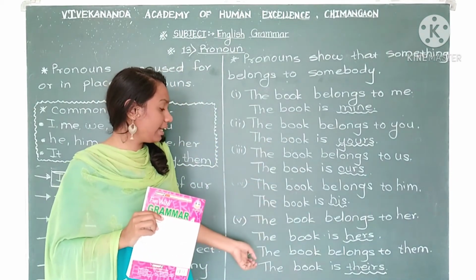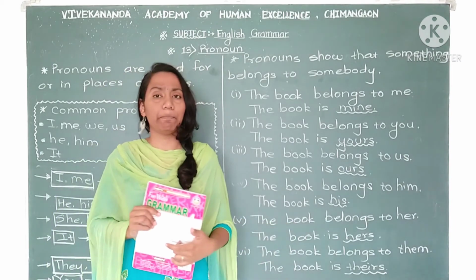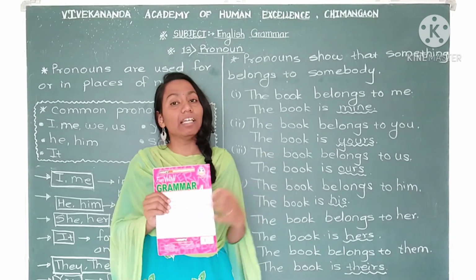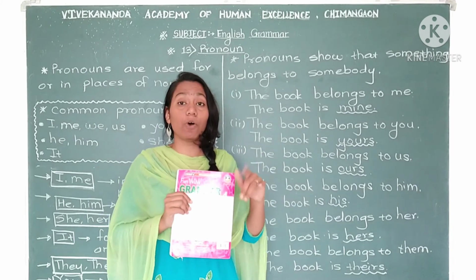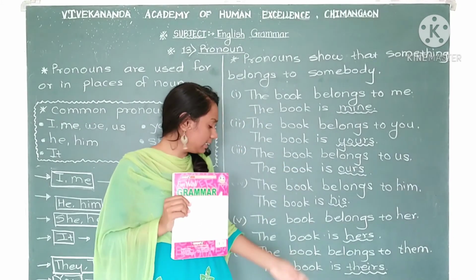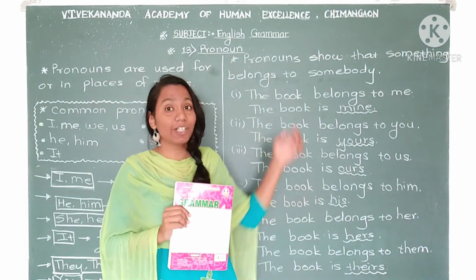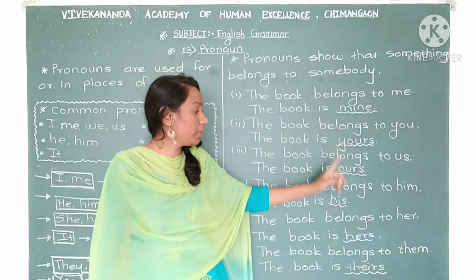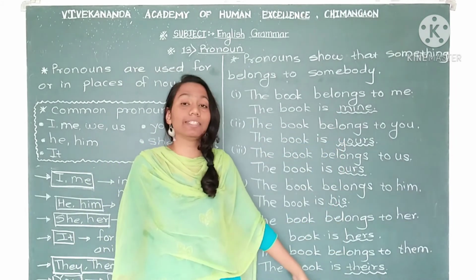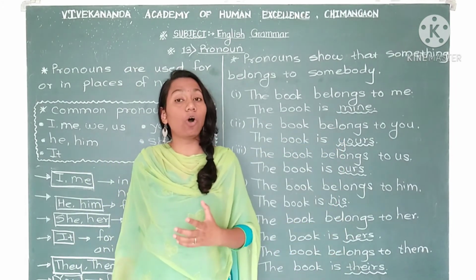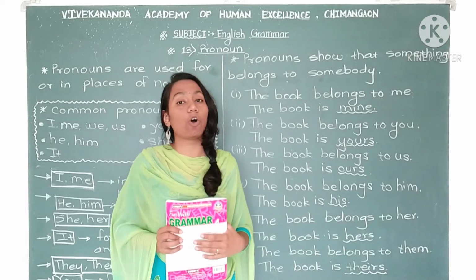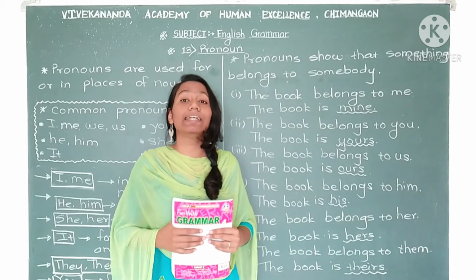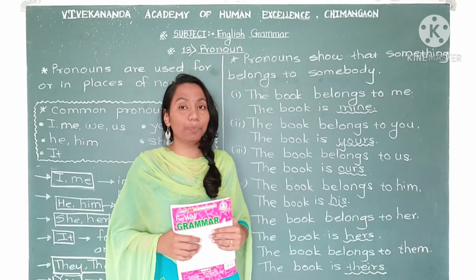Now see here the last one, the book belongs to them. If there are many people, if one group is there, and this book belongs to them, I can easily say that the book is theirs. So the words which I underline here, mine, yours, ours, his, hers, theirs, these all pronouns are examples of possessive pronoun.